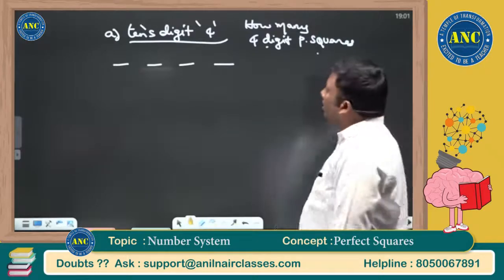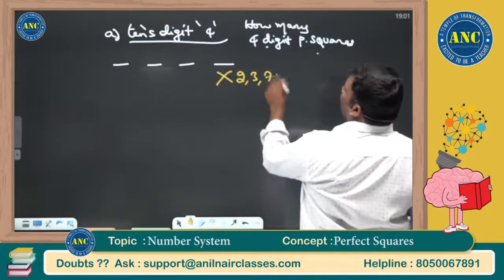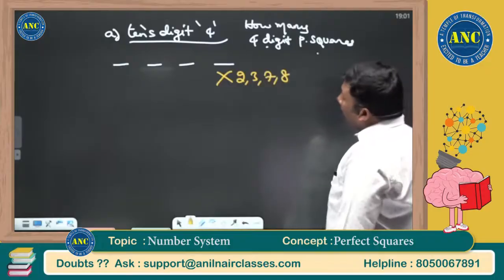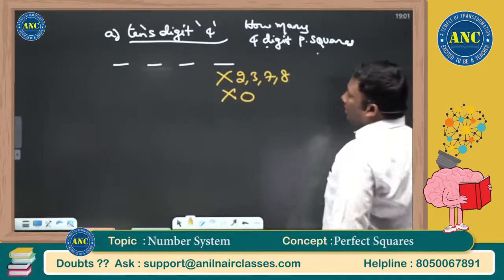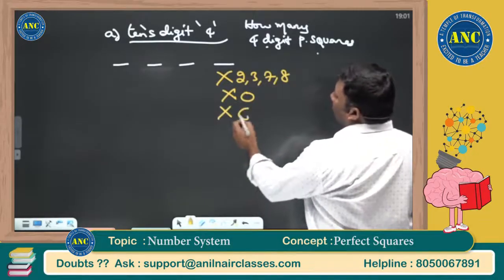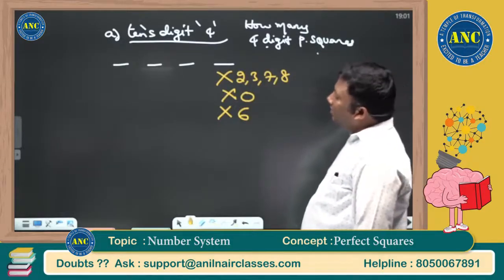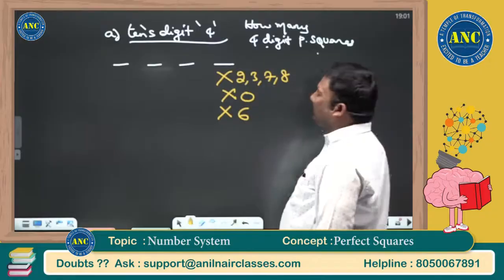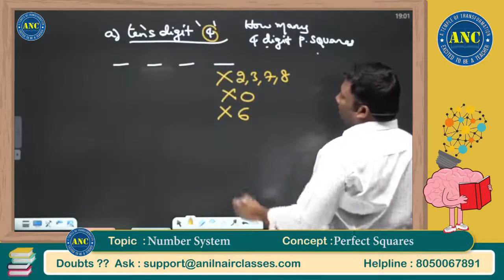Now, a perfect square never ends with 2, 3, 7 or 8. It is out. A perfect square always ends with an even number of zeros. It is out. A perfect square's tens place will be odd when the units place is 6, but the tens place is even, 4, not possible.